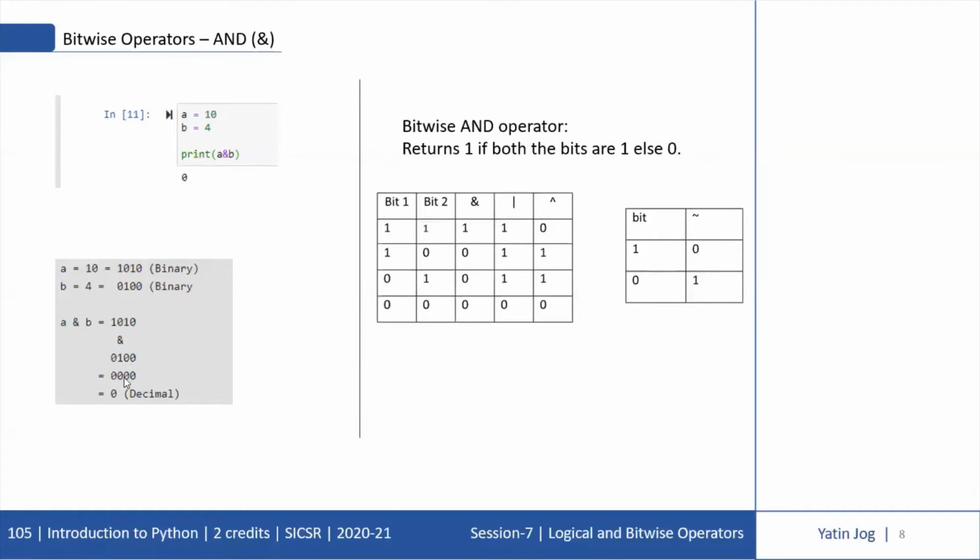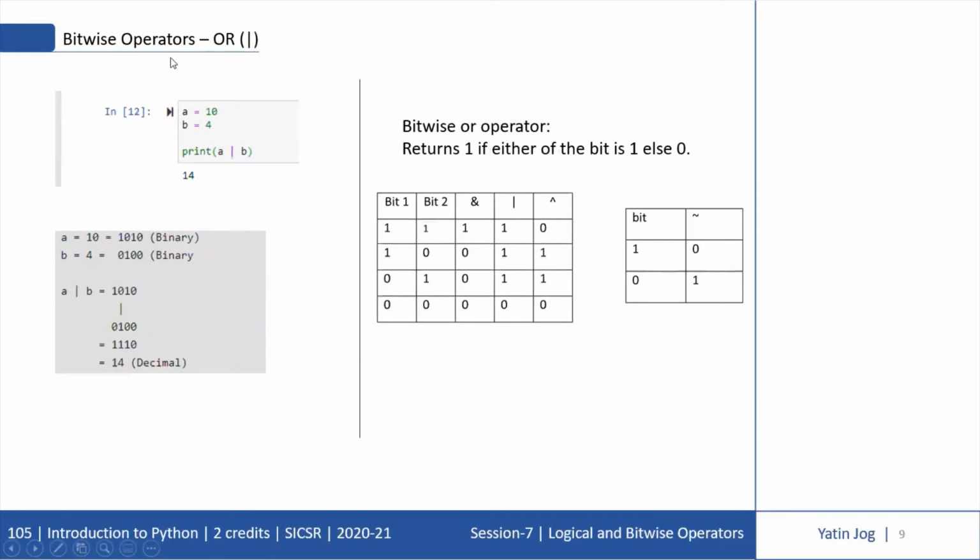Then 1 and 0 is also 0. Then 0 and 1 is also 0, and 1 and 0 is also 0. So if I use bitwise AND on individual bits from right to left, I get all 4 zeros. All 4 zeros in binary is 0 in decimal. That's why I'm getting the output as 0. So this is how the bitwise AND operator is executed.